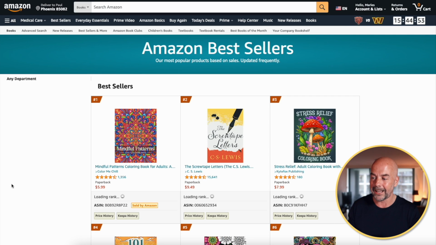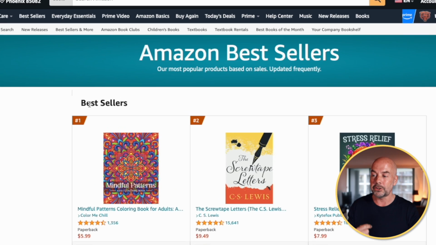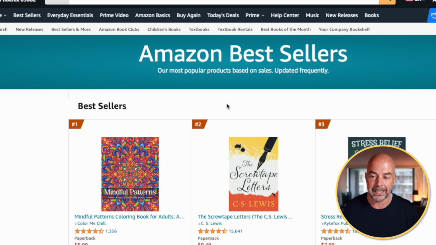On the left hand side, you no longer have that list, and at the top here it just says bestsellers and doesn't say anything more about a particular category. This is what's called a browser node, and this isn't an actual category. So customers cannot find this particular list if they go to Amazon, or if they could, it would be very difficult.